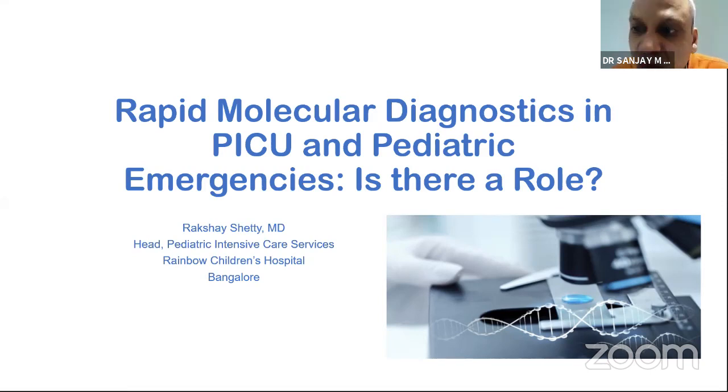Levetiracetam or valproate, whatever, like institutional reference. Usually we use fosphenytoin. Some centers use levetiracetam. So if you have given 2 doses of lorazepam, you have also given phenytoin, and the seizures continue. By definition, the time is 60 minutes, but the definition is if seizures have not been controlled after these 2 drugs, then it becomes refractory status epilepticus.